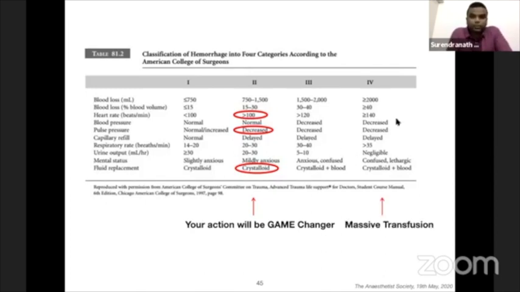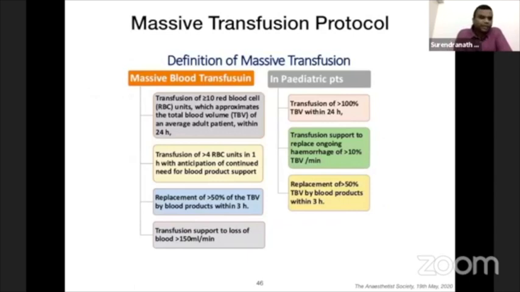Any patient who is in class 4 will naturally be pushed to get massive transfusion. So by definition, we all know the definition of massive transfusion: anybody who is receiving more than 10 RBC units in 1 day, or more than 4 RBC units in 1 hour, more than 50% replacement of total blood volume in 3 hours, or more than 150 ml per minute loss. The last 3 definitions suit us more than the first one.